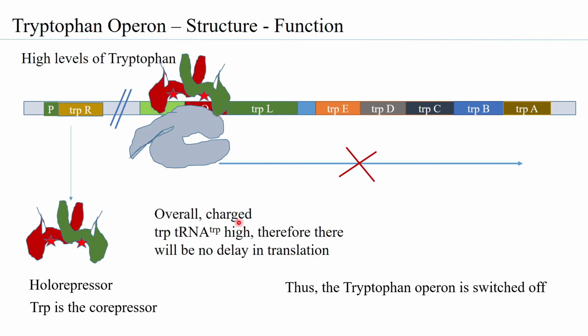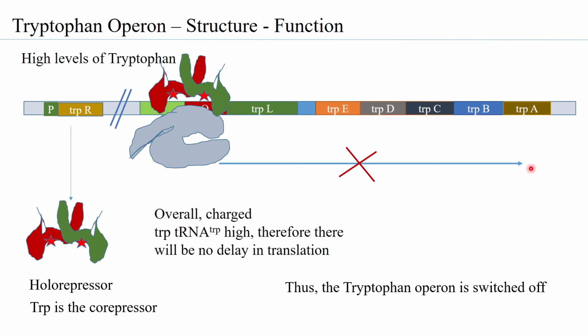So this switched off mode of the tryptophan operon will continue until the tryptophan levels are low again. Once the tryptophan levels become low, you will have the tryptophan operon in working mode again. So basically what we understand is that normally the tryptophan operon is in working mode.